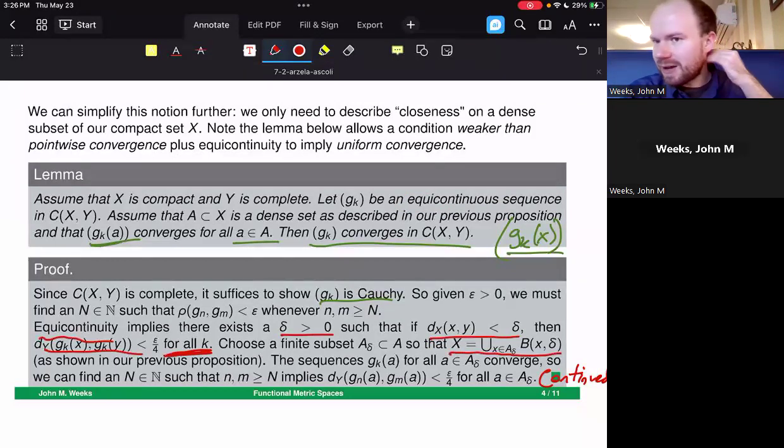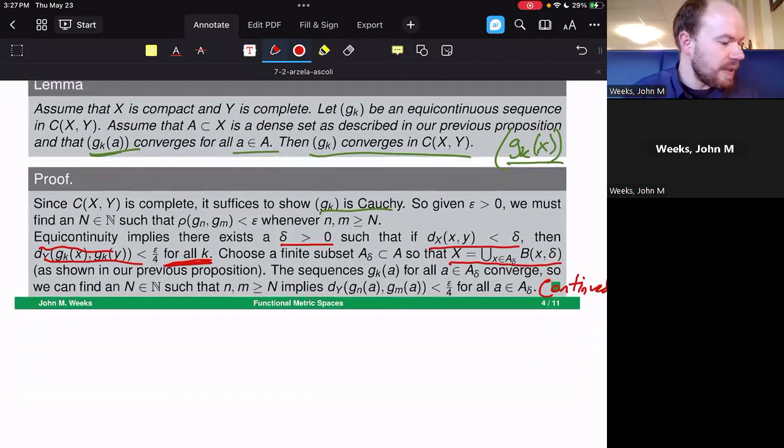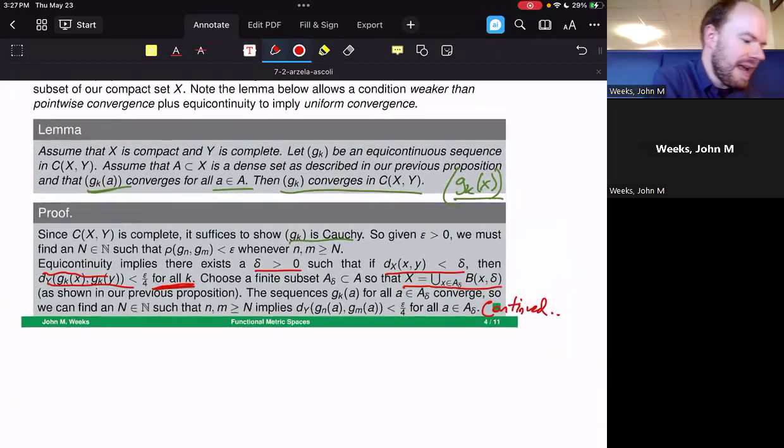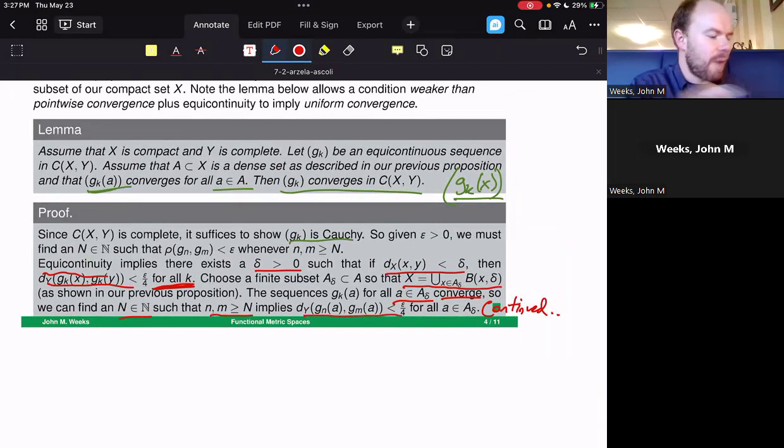All right. So for example, without loss of generality, if our delta is not a 1 over n, we can choose a 1 over n that's small enough that it fits within this little delta window here in our x's, so that this basically is this union of finite subsets. The sequences G sub k of A for all A inside of this A sub delta converge, because that is exactly what we mean by it converging in this subset. So there's going to be a cutoff point so that for anything past that cutoff point, the y value distance between those two G sub n and G sub m values is less than epsilon over 4 as well. So there is our jump between functions that I was mentioning.